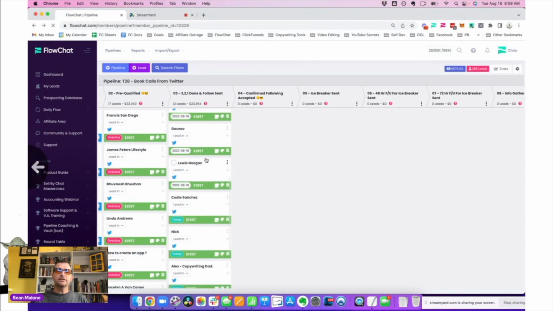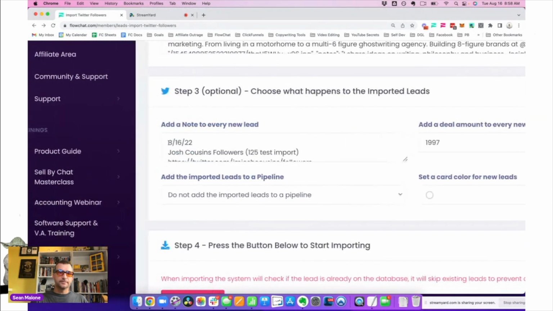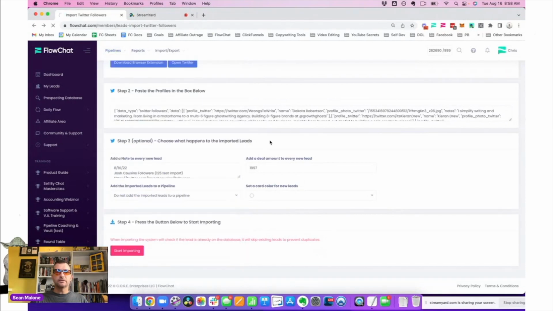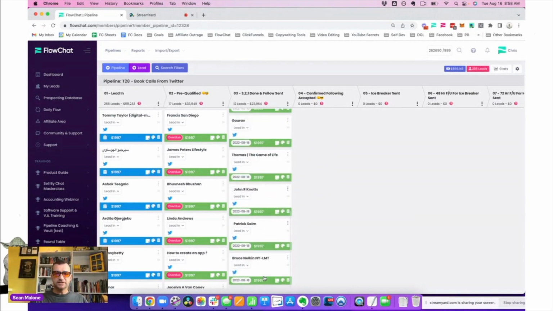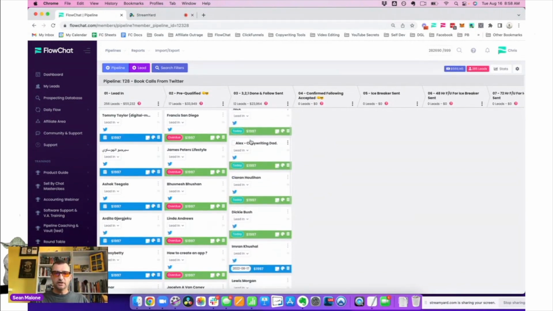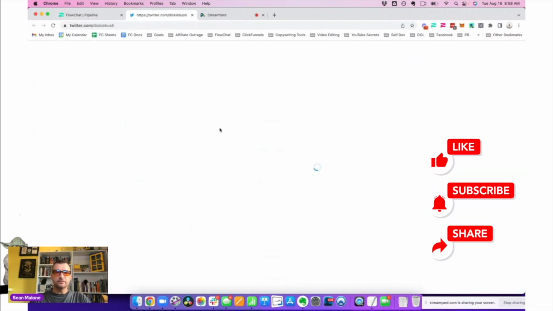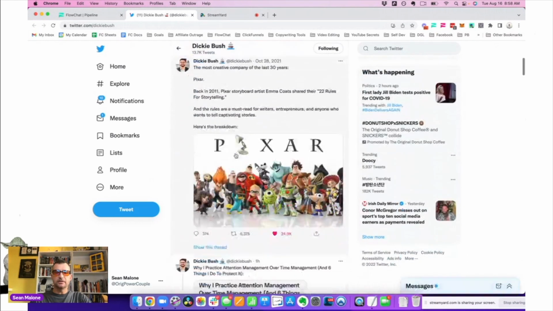Now, you can see how this is very systematic. See how this is very systematic, and it's almost like most people don't prospect because I believe they get bored, right? They get bored from prospecting. You can see here now I've done all these follow-ups, and we'll go do a few more. Let's look at Dickie Bush. So we'll click here on Twitter. We'll see if Dickie has, nope, he also has not followed me back. So we'll go back through.